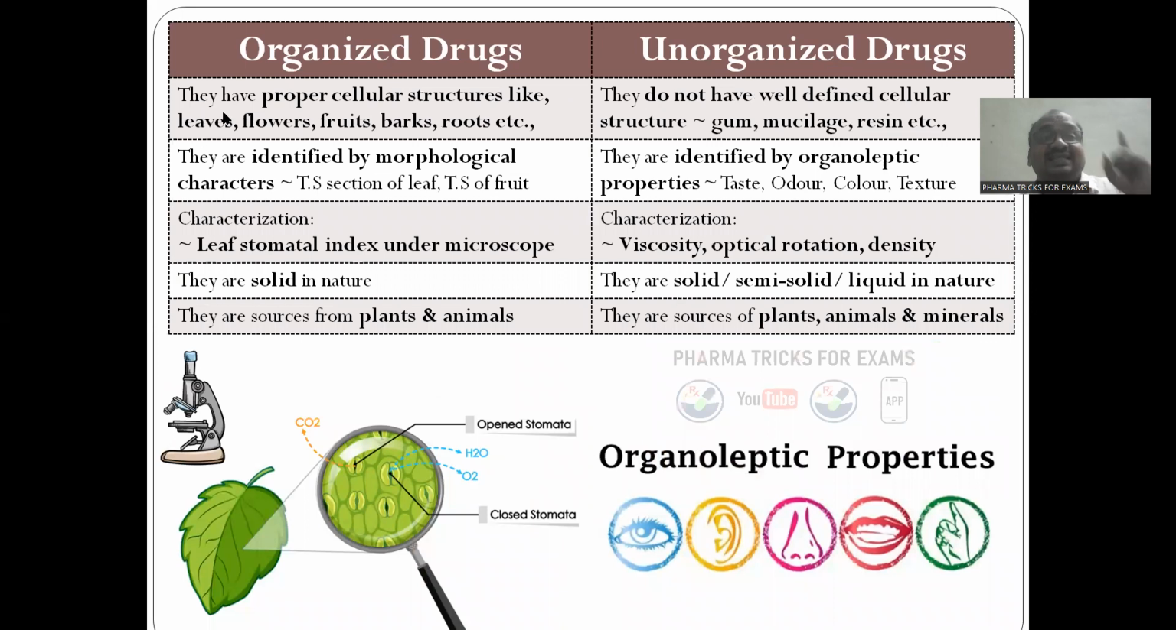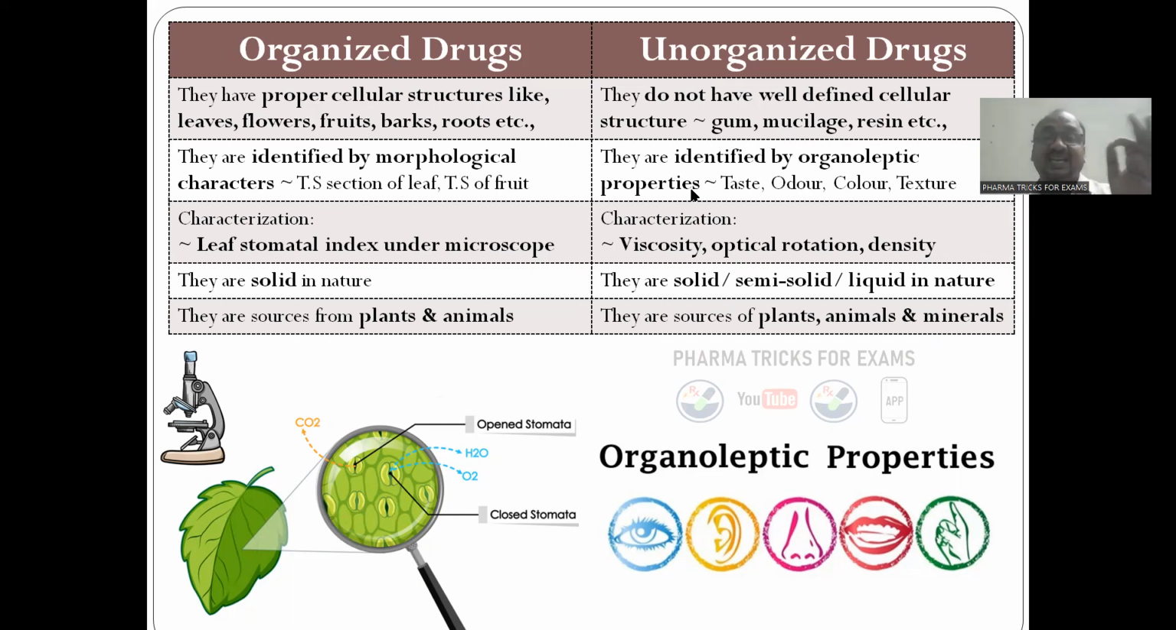Next, organized drugs have a proper cellular structure, because leaves, flowers, fruits, bark, roots have it. But here they do not have a well-defined cellular structure. Gum: what is the shape of the gum? We cannot say. What is the structure of mucilage? We cannot say all these things. Resins. That's why we need a microscope: systematically you can study a TS section of the fruit or leaf under the microscope.